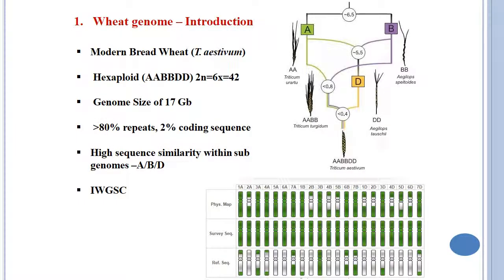Coming to wheat genomics, the modern bread wheat hexaploid has 42 chromosomes. The genome size is 17 gigabases. Then more than 80% repeats, 2% coding sequence, high sequence similarity within subgenomes A, B, D. The wheat genome was sequenced by IWGSC, that is the International Wheat Genome Sequencing Consortium.